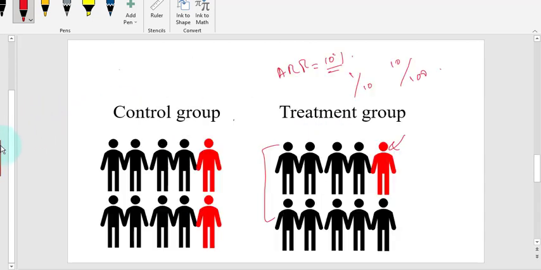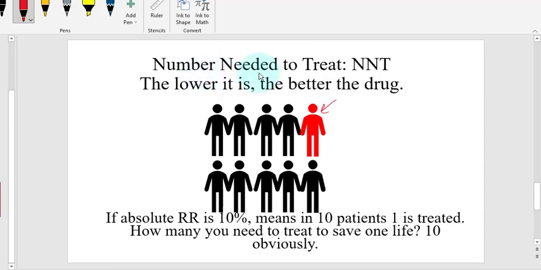If the absolute risk reduction is 10% for some drug, then what is the NNT, the number needed to treat? How many people you will treat and how many people will get resolved of that disease. If absolute risk reduction is 10%, you just divide 1 by 10%. That will give you the NNT. As simple as that.